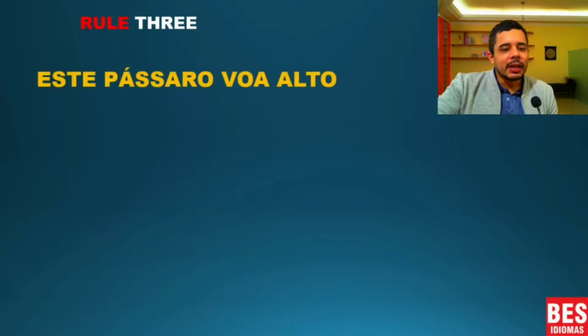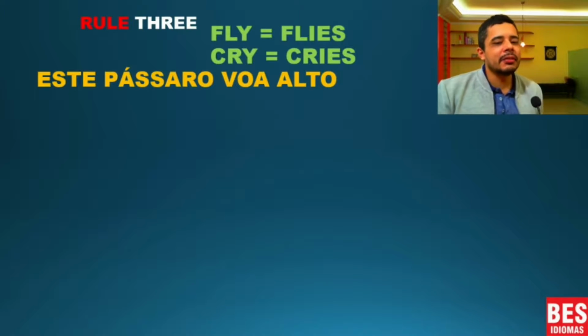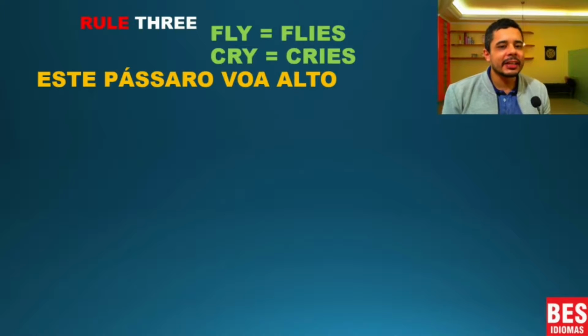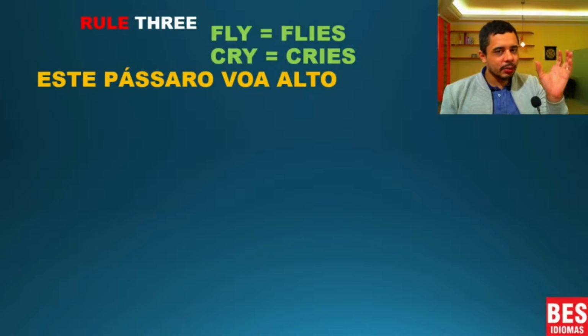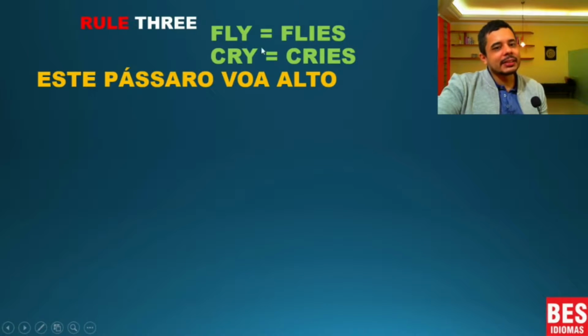Excellent. Two more examples. Here I have the verb fly. "Este pássaro voa alto." So it's the verb fly. When the verb ends with y, I take out the y, and I put ies. See here? Fly, flies.